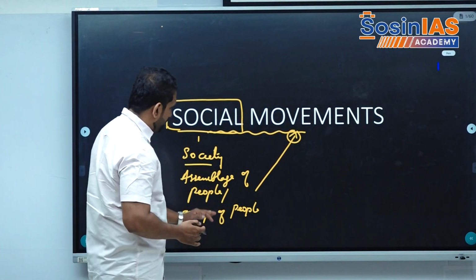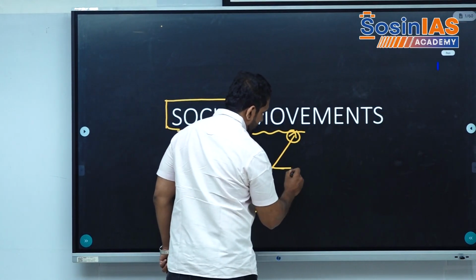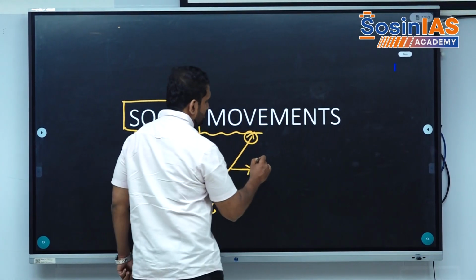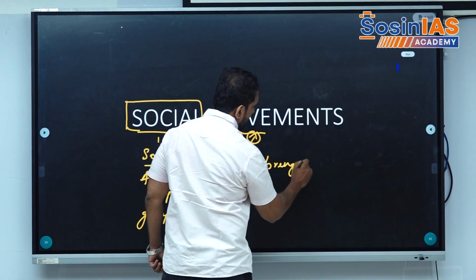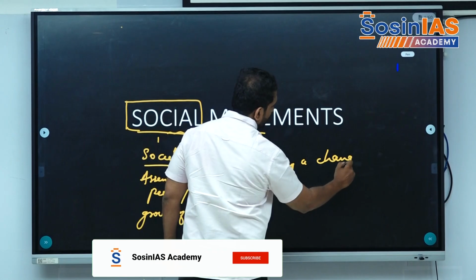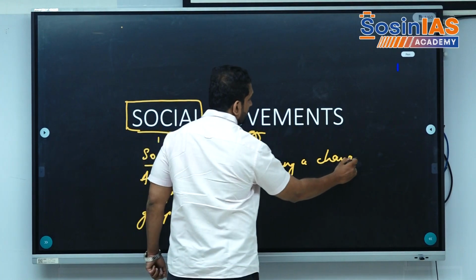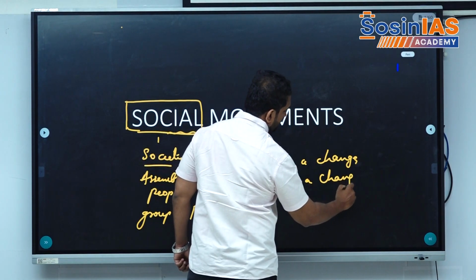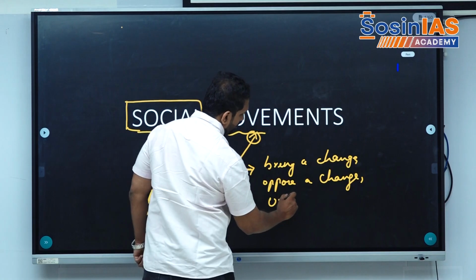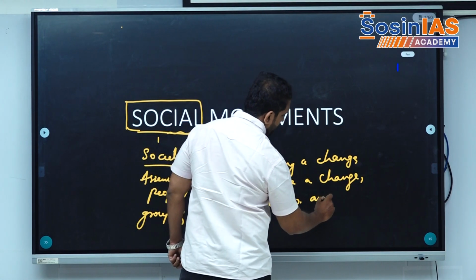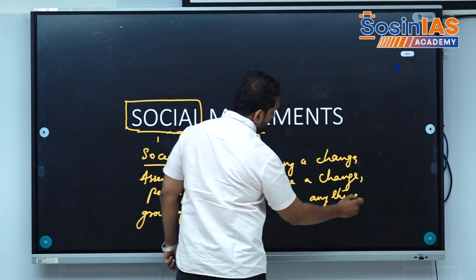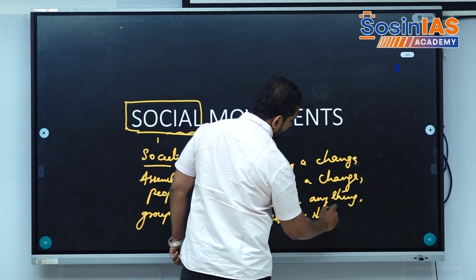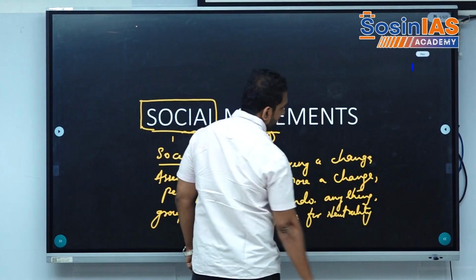This assemblage, this group of people, does that assembling and grouping in order to bring a change, in order to oppose a change, in order to undo anything, in order to ask for neutrality.